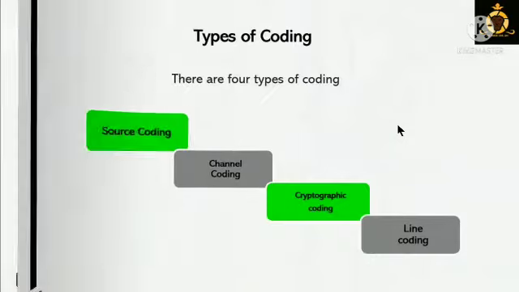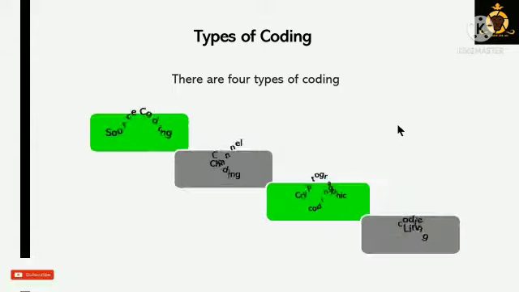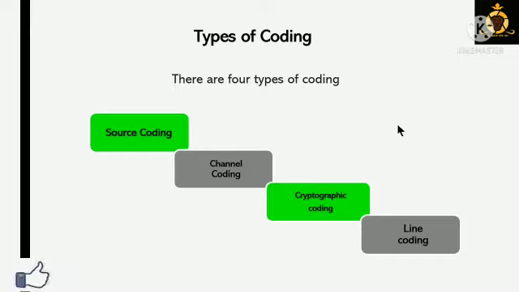Now let's see types of code. There are four types of coding: source coding, channel coding, cryptographic coding, and line coding. Source coding is nothing but compressing the source data into a much smaller form. Channel coding is used for detecting and correcting errors. Cryptographic coding is used to secure information in the presence of third parties. Coming to line coding, it is used for data transfer. Hence, it is also called a digital data modulator or digital data transmitter.